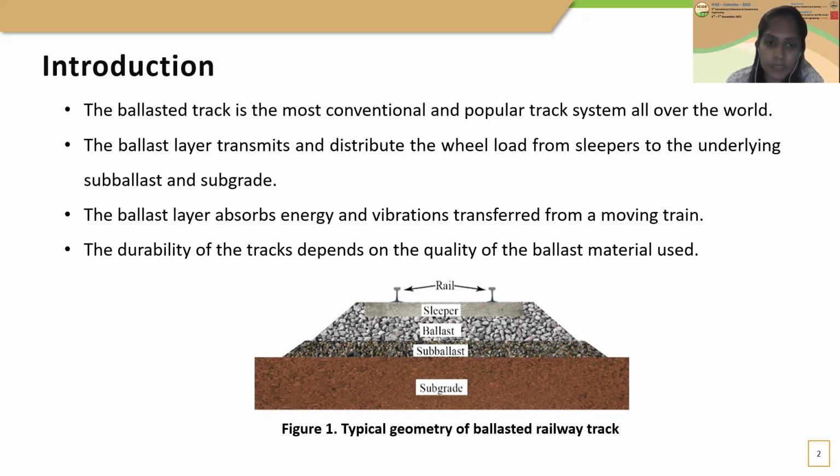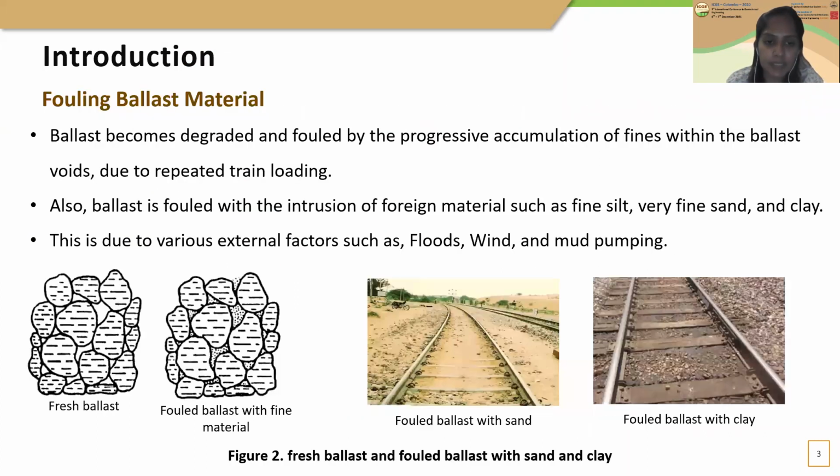The figure shows the typical geometry of a ballasted railway track. Upon repeated train loading, ballast becomes degraded and fouled by the progressive accumulation of fines within the ballast voids. Other than this, ballast is fouled with intrusion of foreign materials such as fine silt, very fine sand and clay, which happens due to various external factors such as floods, winds and mud pumping. When the ballast layer is contaminated with fines, it changes its physical and mechanical properties and then leads to the change of shear strength of the ballast layer.